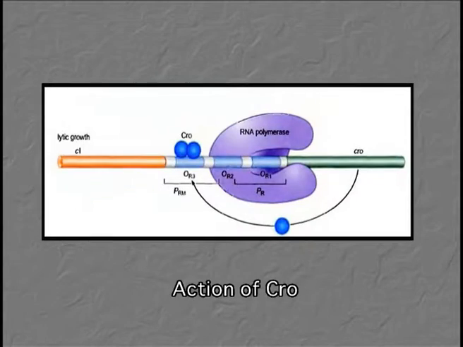because CRO protein has the least affinity towards OR1 or OR2 sites. So it will first bind onto the OR3 region, restricting the synthesis of repressor, but it has no role to play in regulating other things. But when its concentration increases so much, then it will negatively regulate its own synthesis by blocking the OR1 site as well, or OR2 sites.